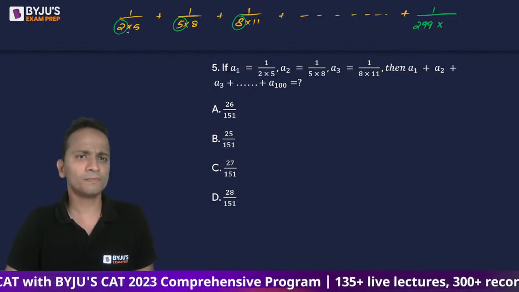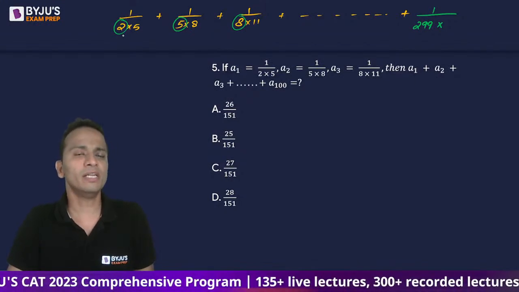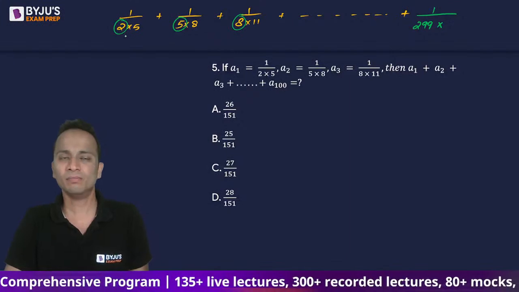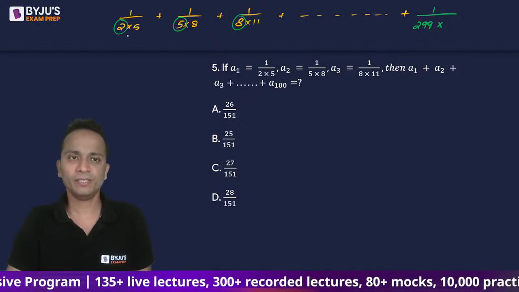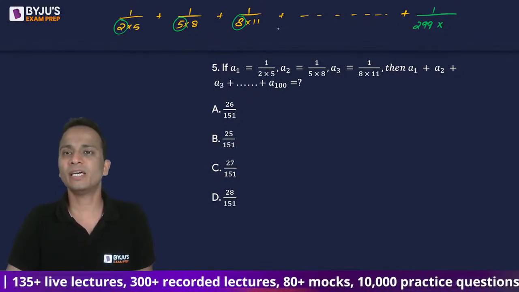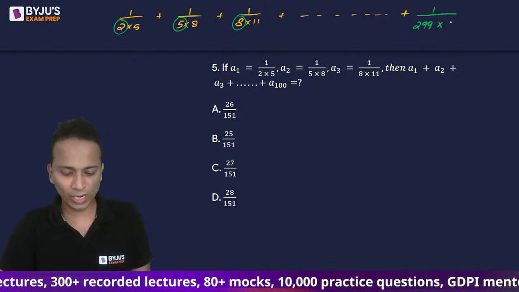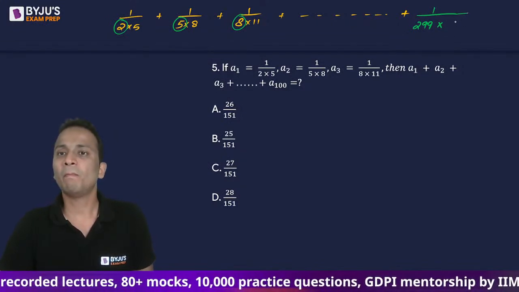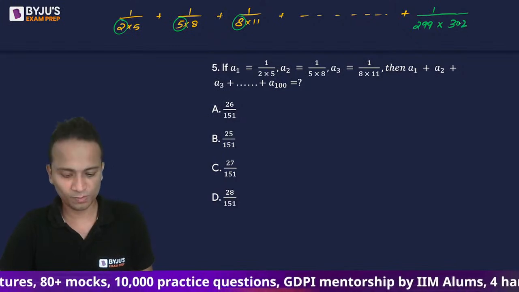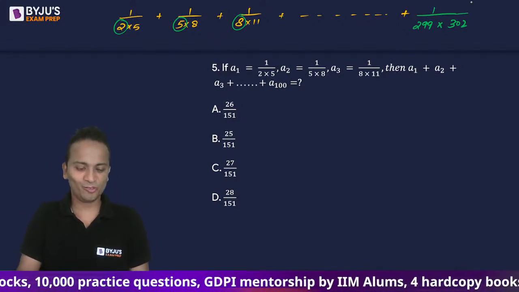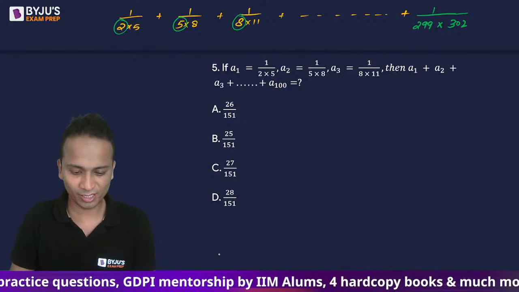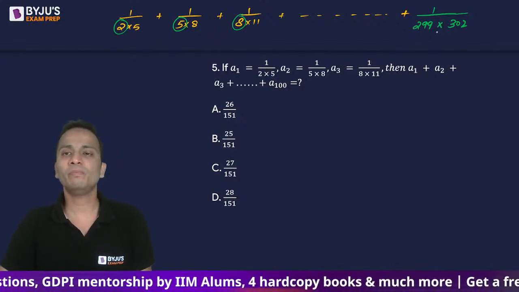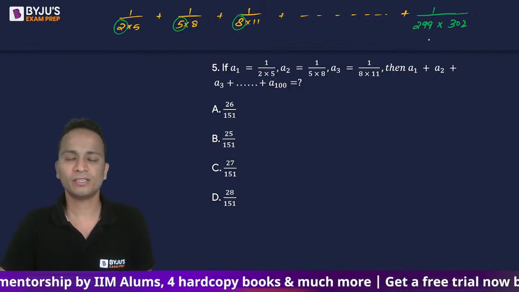So the two numbers which are written in the denominator of any term differ by 3. इन दोनों के बीच में difference भी 3 का है. So it will be 1 upon 299 multiplied by 302. All right. So all of you have written. Saket has also joined us. So this will be the 100th term of the series, right?